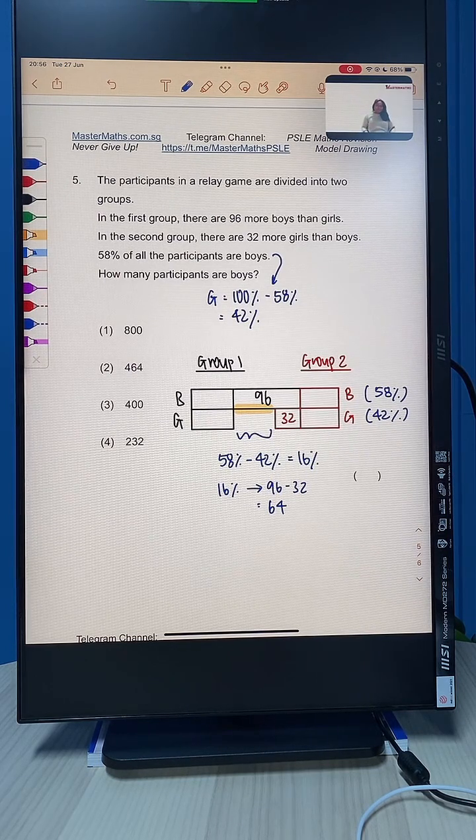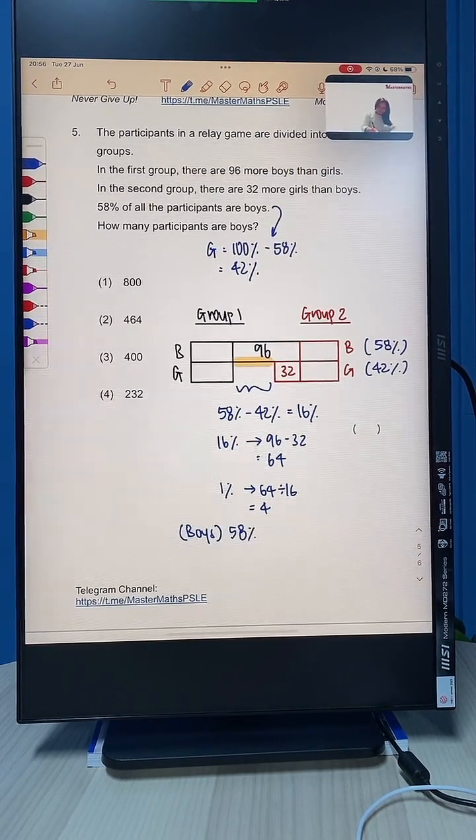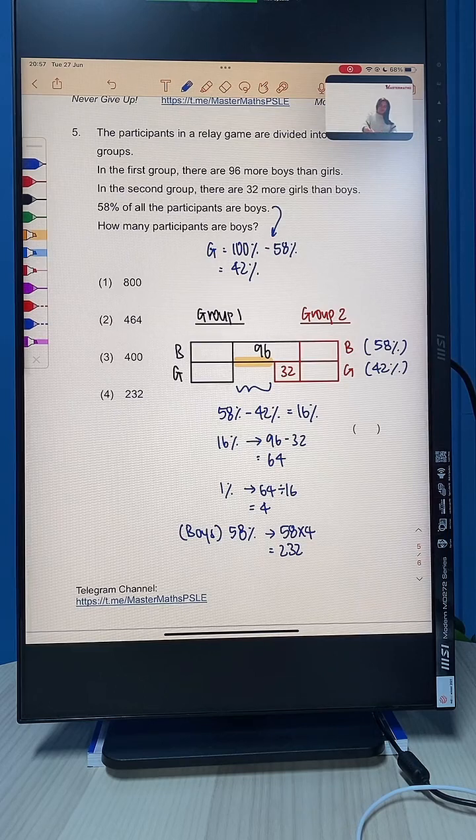Okay, so we know that 16% is 64. We can find 1%, which is 64 divided by 16 to give us 4. And I want to find boys. Boys would be 58%. So 58 times 4 to give us 232. So our final answer would be option 4. Okay? Option 4.